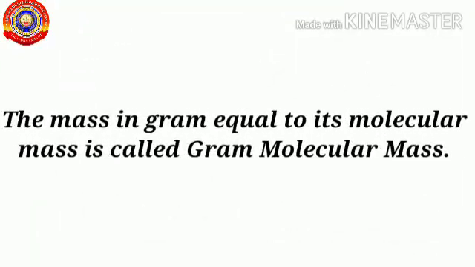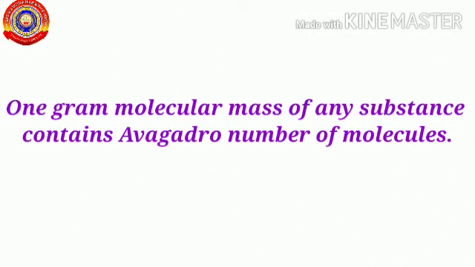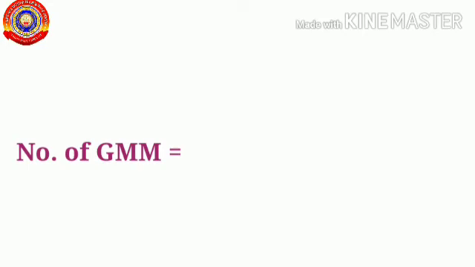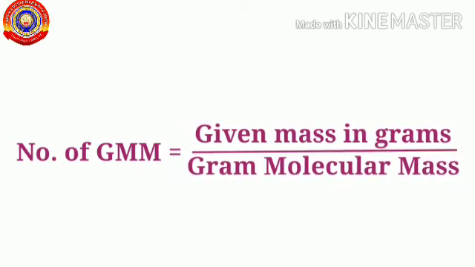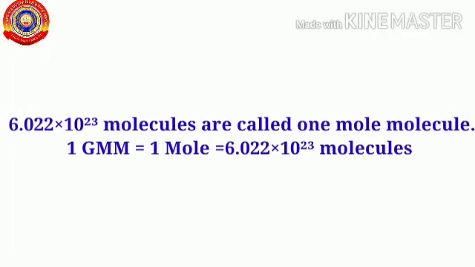Similarly, the mass in gram equal to the molecular mass of a substance is called gram molecular mass of that substance. And 1 gram molecular mass of any substance contains Avogadro number of molecules. The number of GMM in a compound can be found by using the formula given mass in gram divided by gram molecular mass. And also we learned Avogadro number of molecules present in a substance is called 1 mole of molecules. That is, 1 GMM is equal to 1 mole, equal to Avogadro number of molecules.